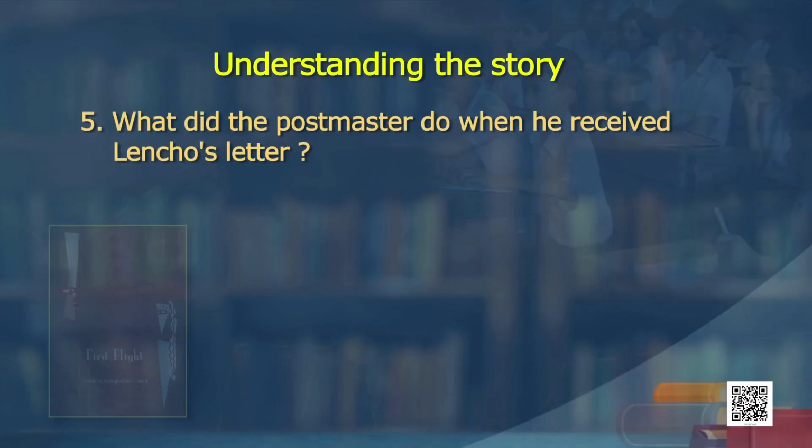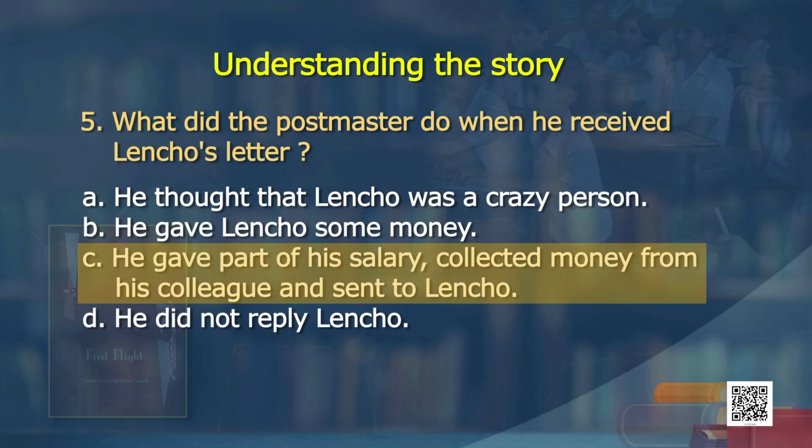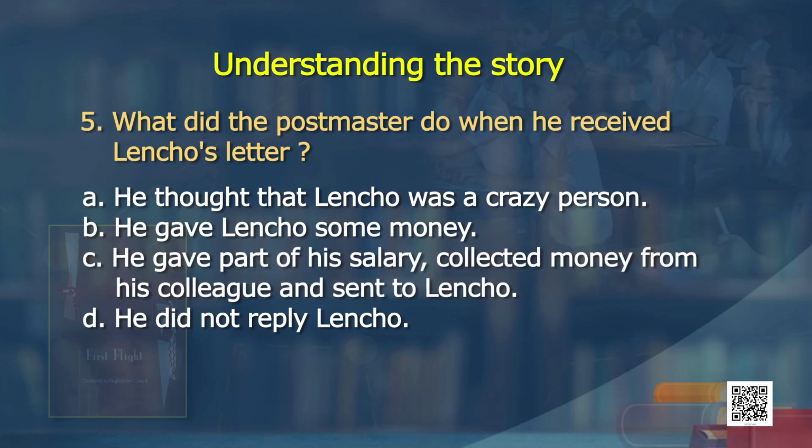Fine. What did the postmaster do when he received Lencho's letter? He thought that Lencho was a crazy person. He gave Lencho some money. He gave part of his salary, collected money from his colleagues and sent it to Lencho. He did not reply to Lencho at all. So, the right option would be option C. He gave part of his salary, collected money from his colleagues and sent it to Lencho.